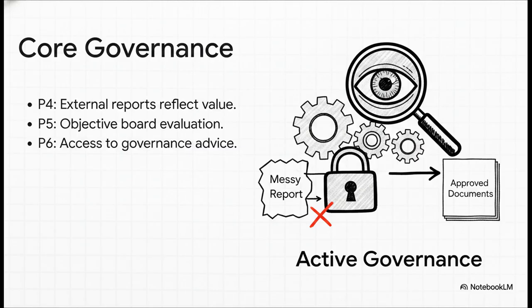And as we just saw, Principle 7 ensures competent delegation. Together, these guarantee that oversight isn't just a rubber stamp. It's an active shield that catches manipulated data long before it reaches the financial statements.